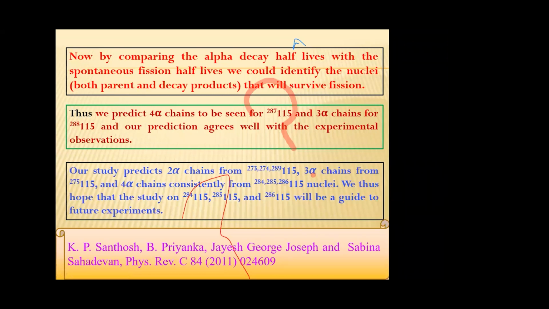As we are able to reproduce experimental data well, we have extended our prediction to other isotopes of Z 115, and we can see that 2 alpha chains from 273, 274 and 289, 115, 3 alpha chains from 275, 115 and 4 alpha chains consistently from 284, 285, 286, 115. We hope that our prediction will be helpful for future experiments.